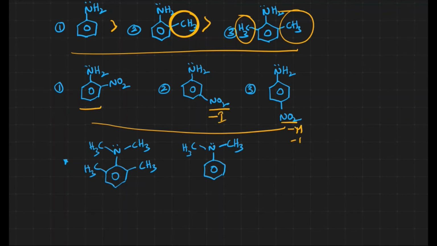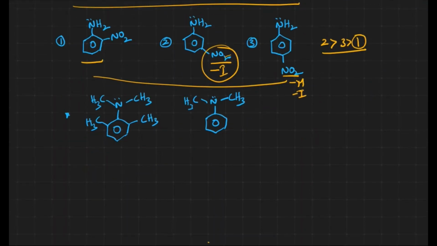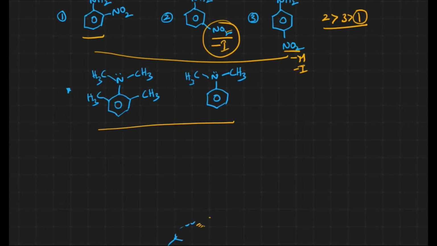Here it is a minus M and minus I group. Because at the meta position there is no mesomeric effect, the second one is comparatively the more basic one, followed by the third one, followed by the first one. Why is the first one the least basic? We have to remember, because of the ortho effect.